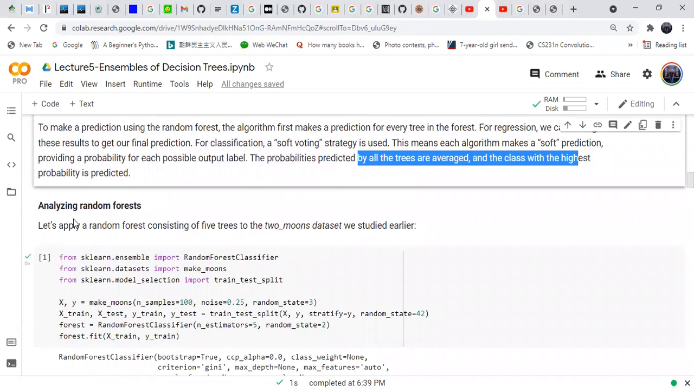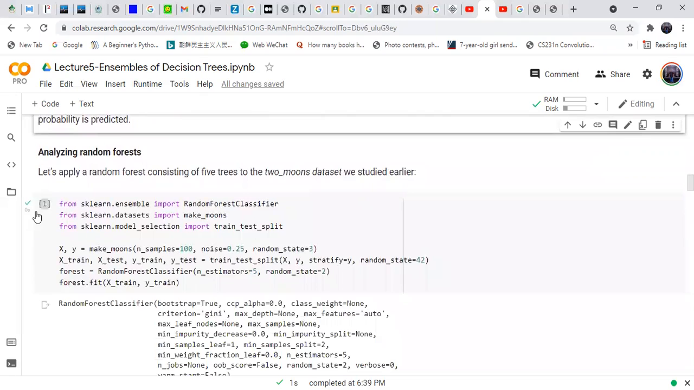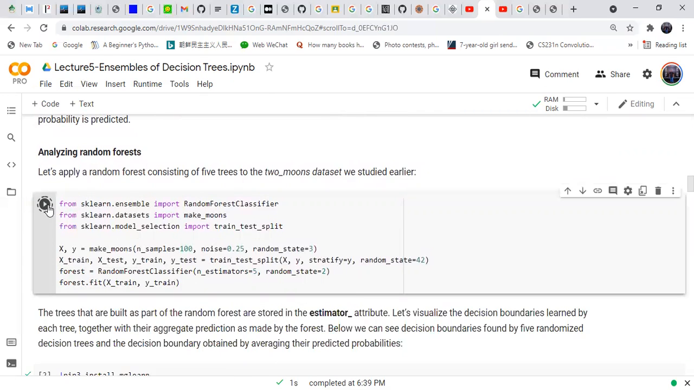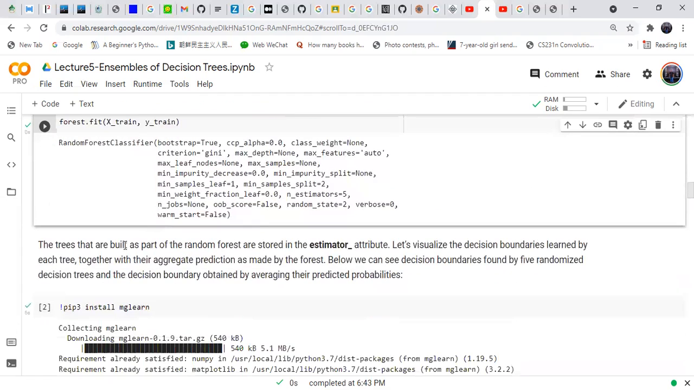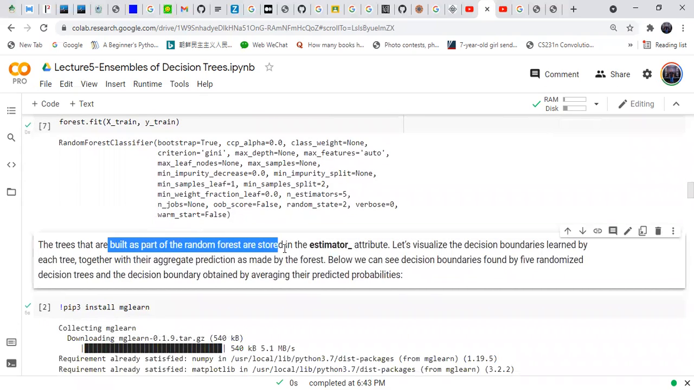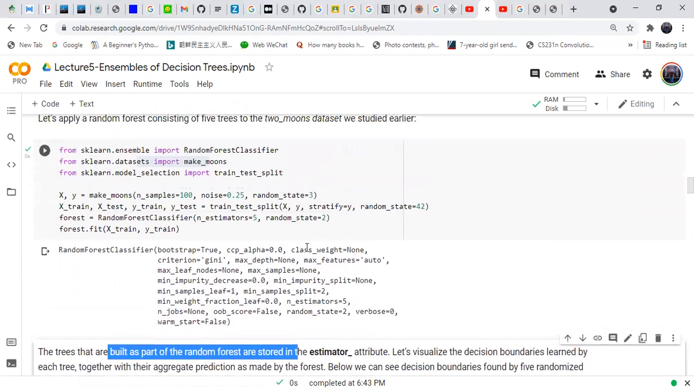So here we analyze the random forest. We run a piece of code and see what it shows in the output. We import the random forest, and this is the two moons dataset with a train test split. We use n_samples of 100 and insert some noise. The trees that are built as part of the random forest are stored in the estimators_ attribute.